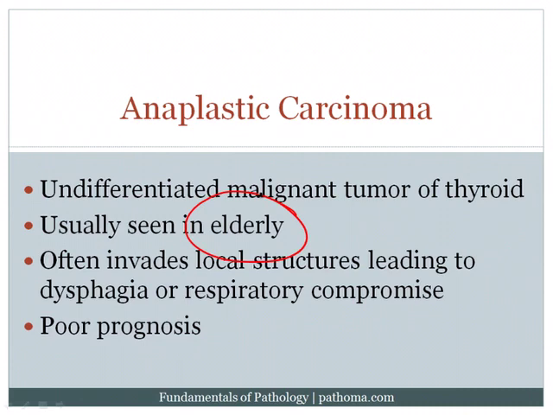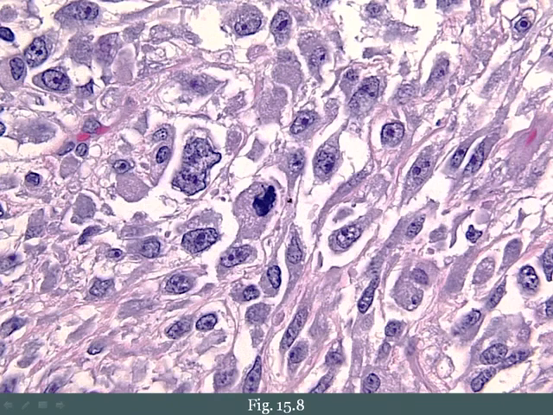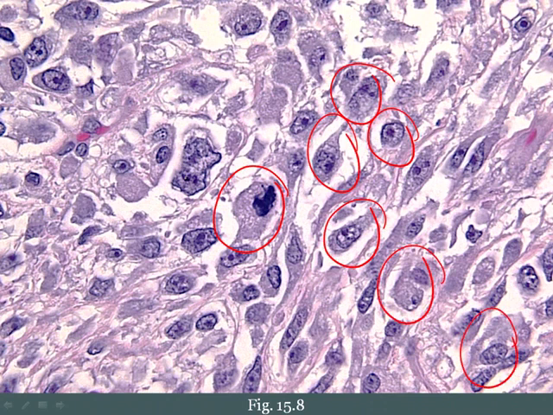In addition, of course, you could do a biopsy. In anaplastic carcinoma, you would see these highly malignant cells that don't resemble anything that would normally be present within the thyroid. And that's what the word anaplastic means, that you've got a very undifferentiated tumor that's not really forming any normal structures. And with that point, we conclude our discussion of the thyroid gland.